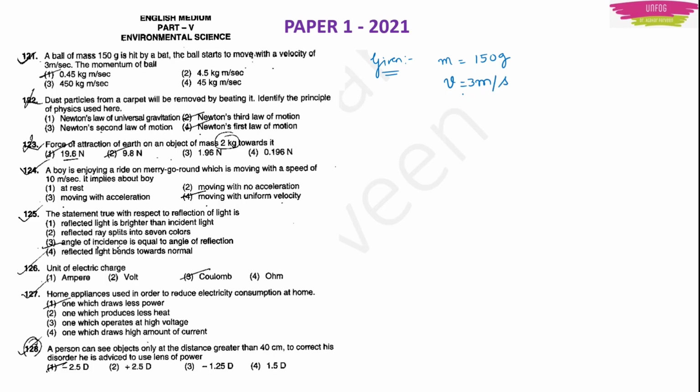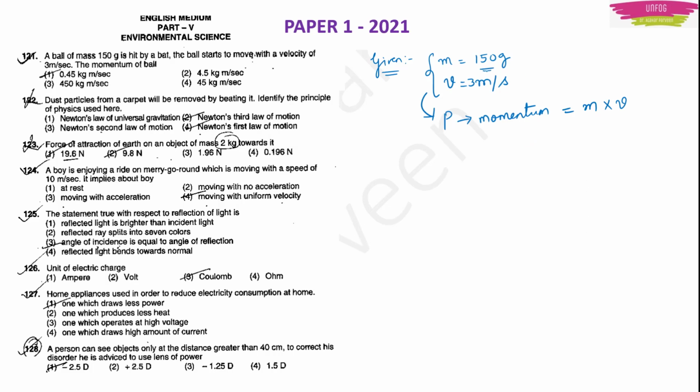Using these two physical quantities, you should recall if there is any formula which directly relates mass and velocity. Yes, of course there is. One very simple but very important formula gives you the momentum P. This momentum is equal to mass into velocity.